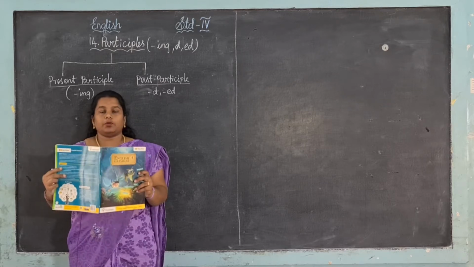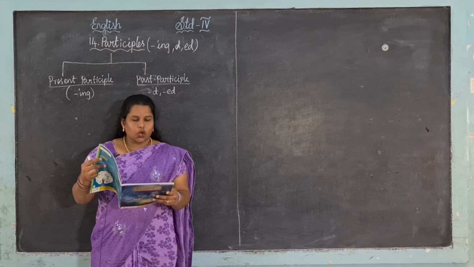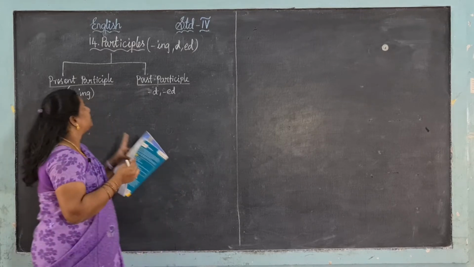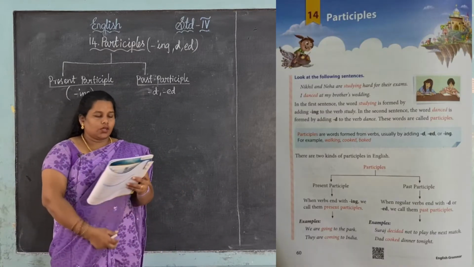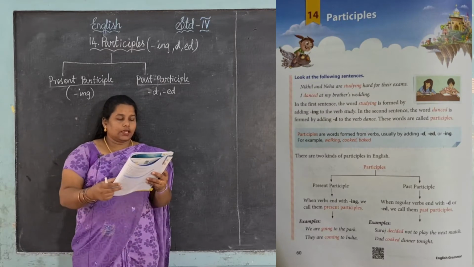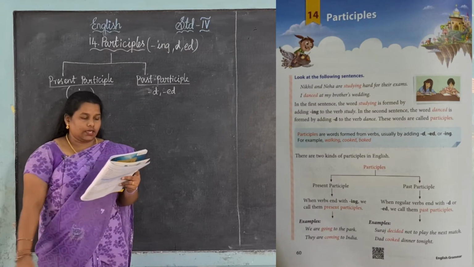In your grammar book, take your grammar book. The topic is 14, participles. Okay, participles, page number 60. Look at the following sentence. Nikhil and Neha are studying.